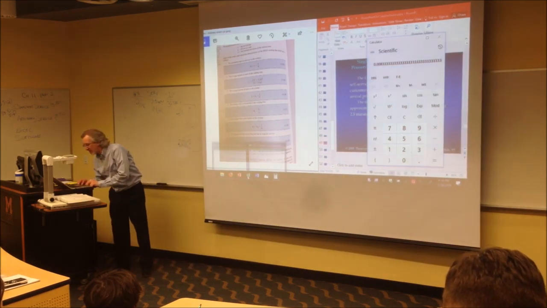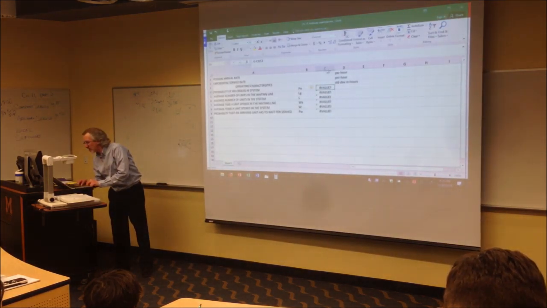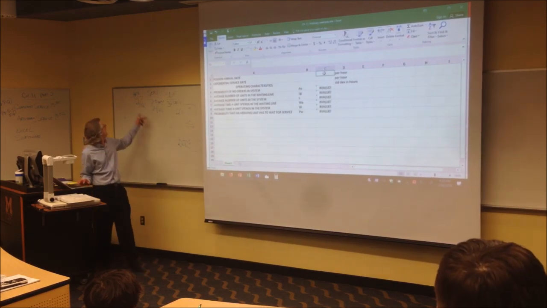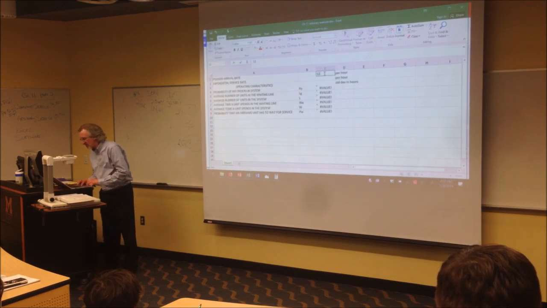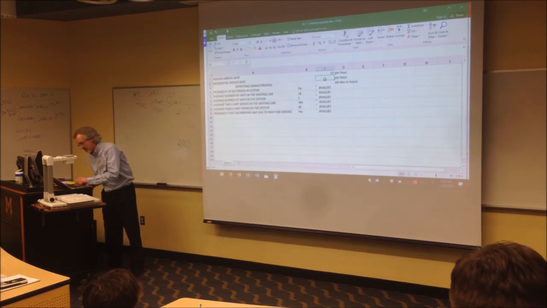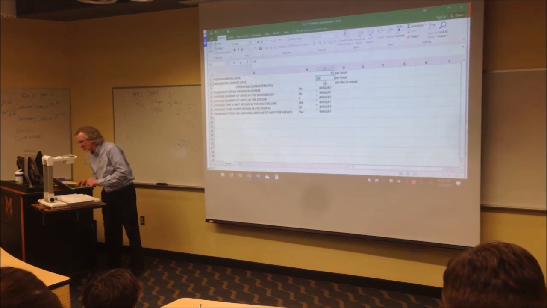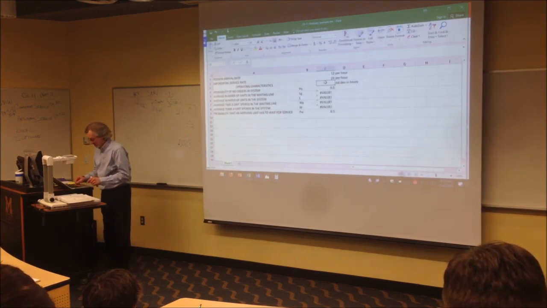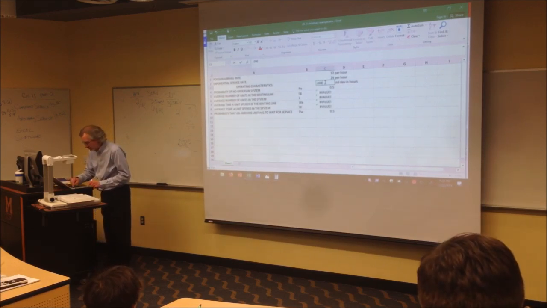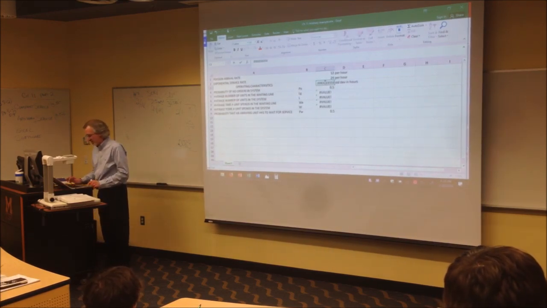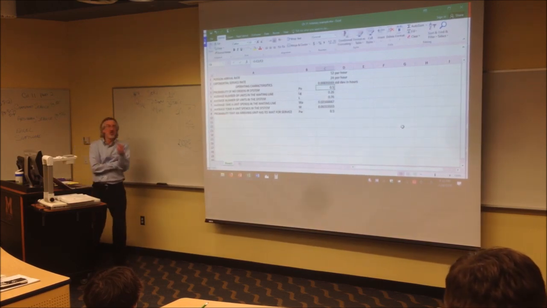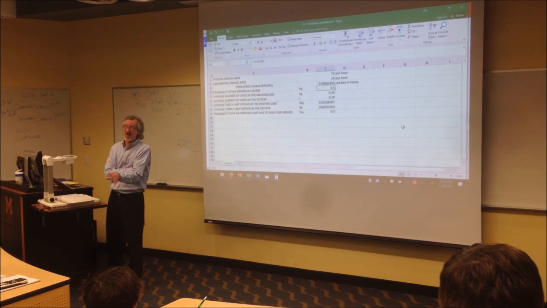Or you can open up that spreadsheet I posted. And right here it's asking you arrival rate per hour, in this case 12. Service rate per hour, in this case 24. Is that right? And standard deviation in hours, 0.00833333 right there. Okay. What's the probability that a student walking up to that copy machine is going to end up having to wait?